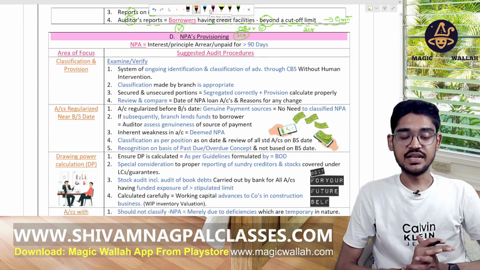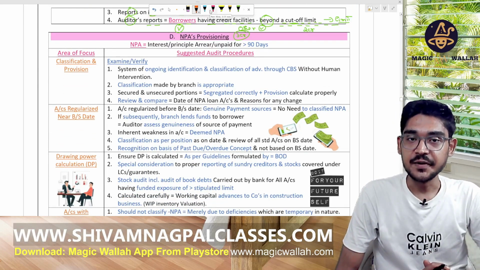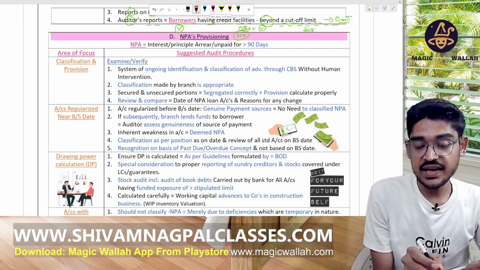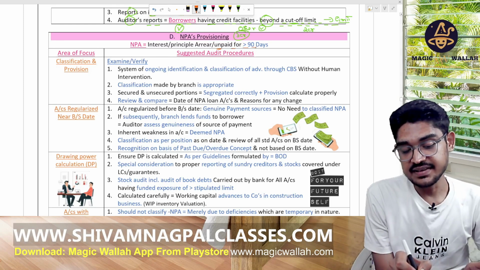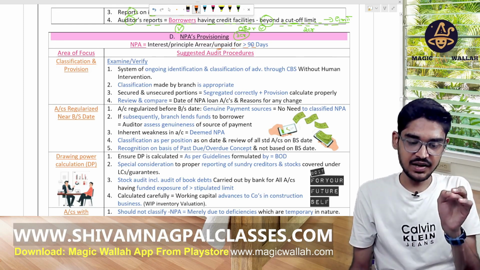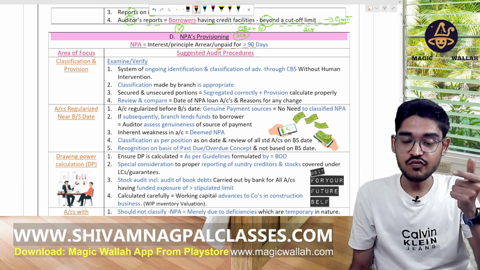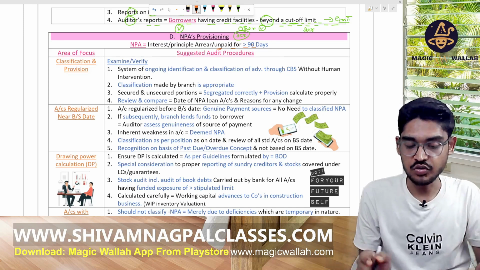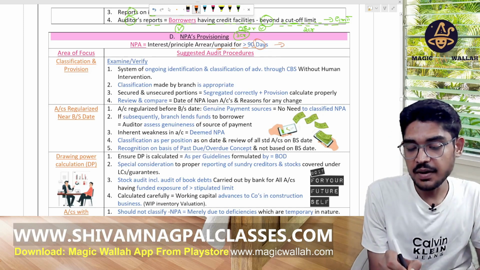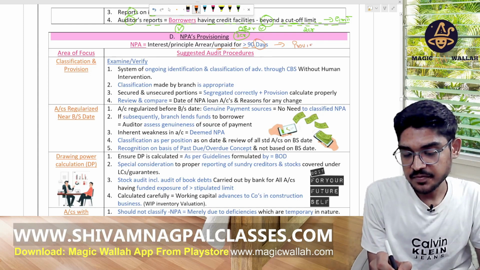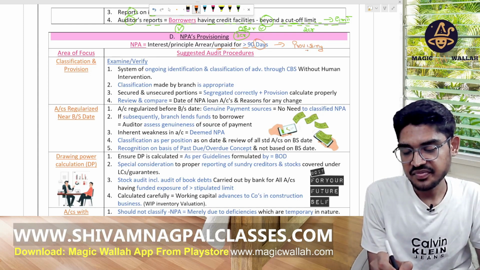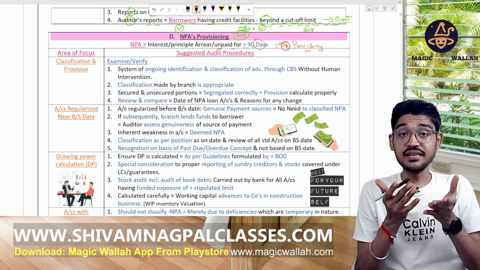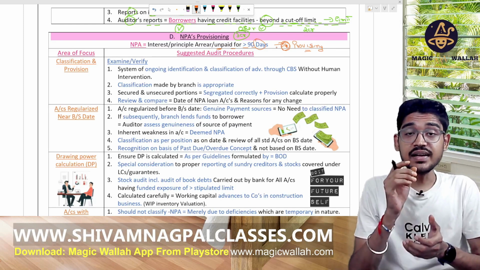Now, NPA provisioning. An account becomes NPA when the interest or principal is in arrear, or unpaid, for more than 90 days. In that case we will call it an NPA account. So for that we have to maintain the provisioning. Right? As you have read in the C inter also, for advance accounts you have to maintain some provision.